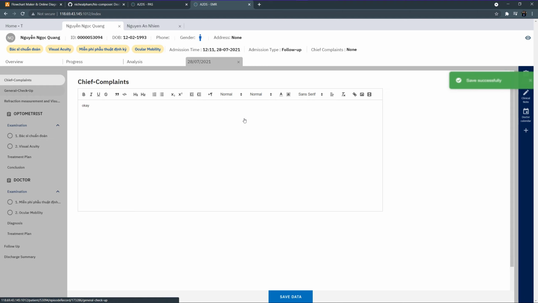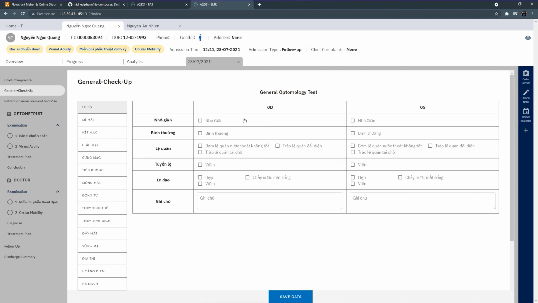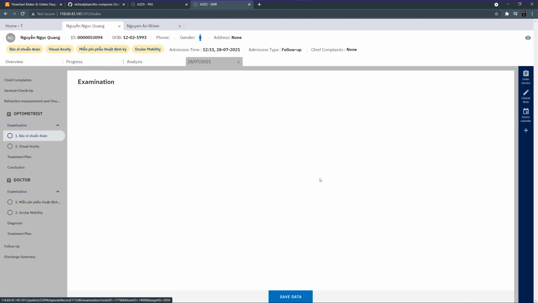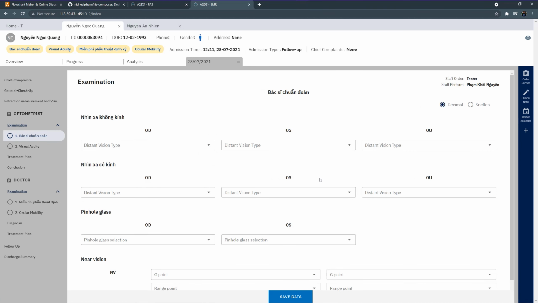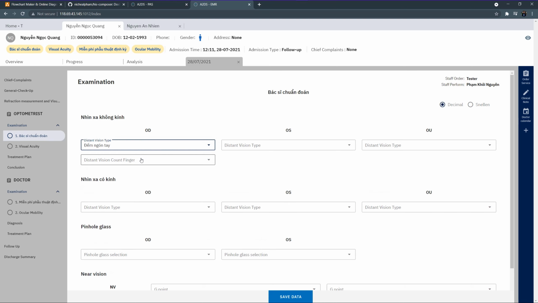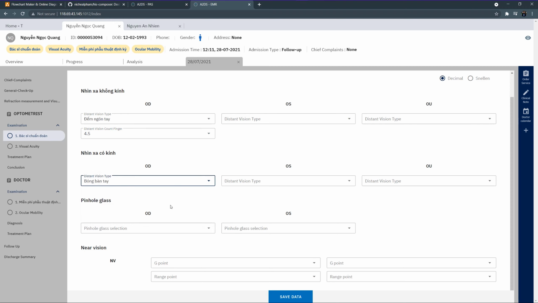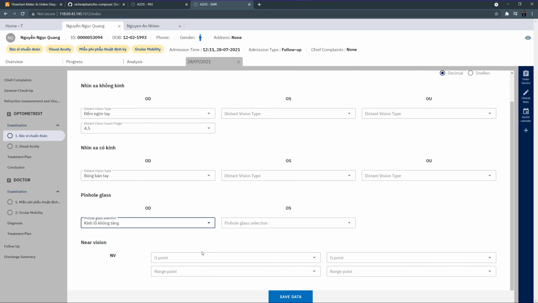He then performs a general checkup for the patient. It usually contains some simple questions in order to better understand the patient's symptoms, and then actually performs the required assessment and procedure based on the service that the patient registered. So he can take the examination and input the result data into our EMR for future review or future data query and qualification.